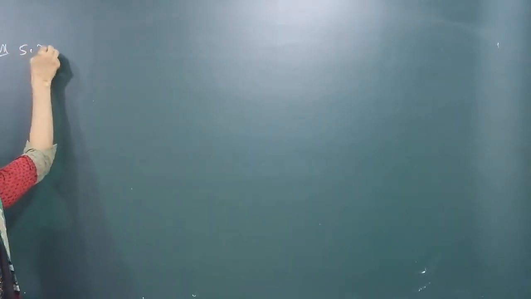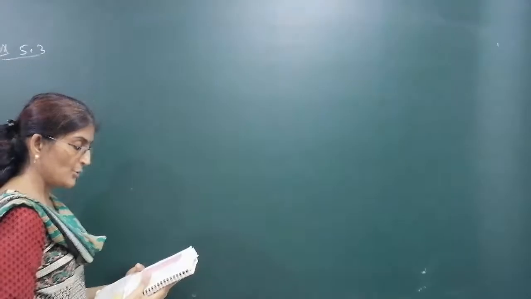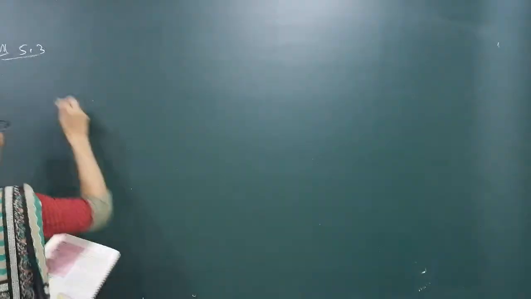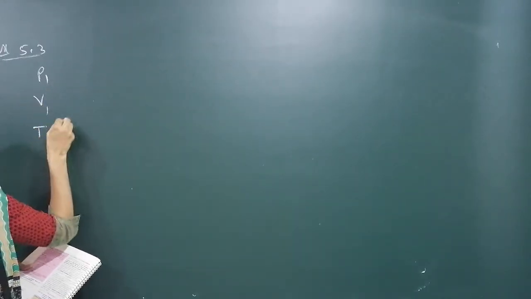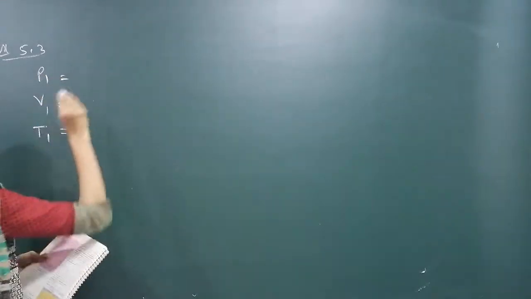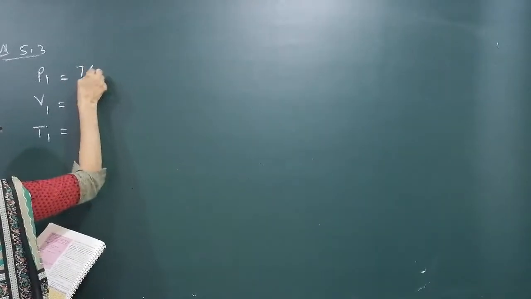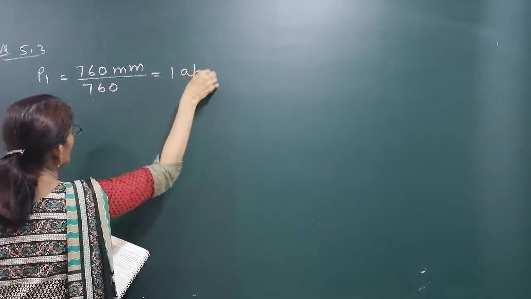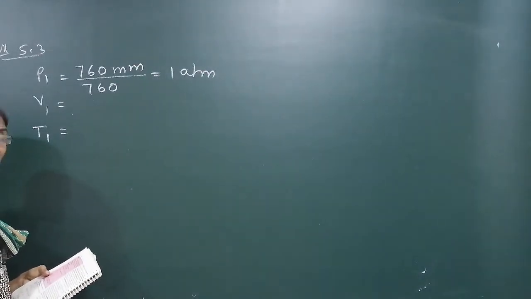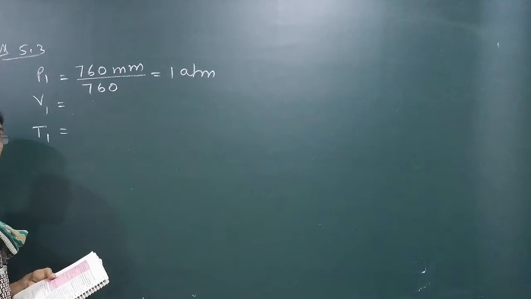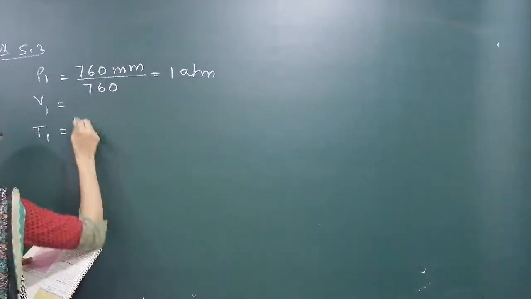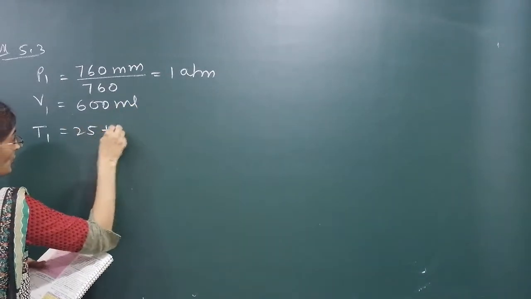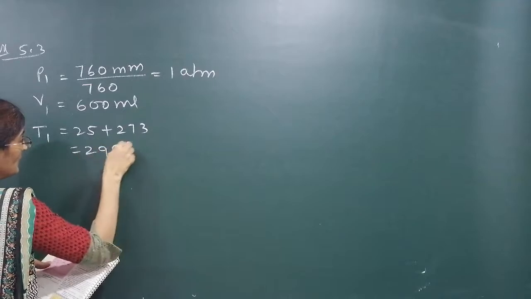Example 5.3. What is it? At 25 degrees Celsius, 760 mm of mercury pressure occupies 600 ml volume. P1, V1, T1 given. See, pressure is given as 760 mm of mercury. If you divide by 760 it comes to atmosphere. It is 1 atmosphere. 1 atmosphere is 760 millimeter of mercury, a pressure unit. Volume is given as 600 ml. Temperature is given as 25 degrees. So if you add 273, you get 298 Kelvin.